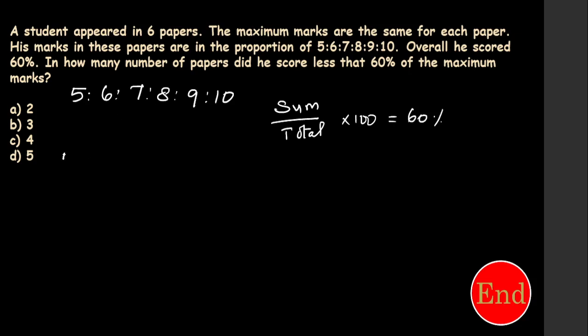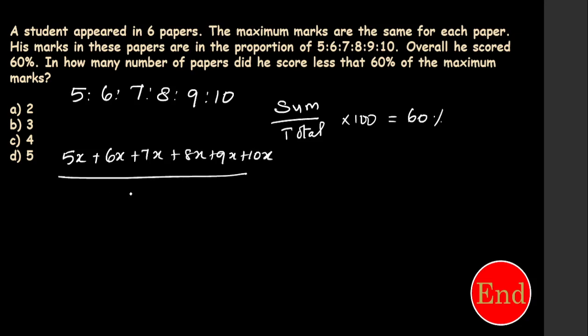So I will write like this: 5x plus 6x plus 7x plus 8x plus 9x plus 10x. That is sum divided by total. Total is, let's take, 600. Here we need to imagine, guys. Assume a number.